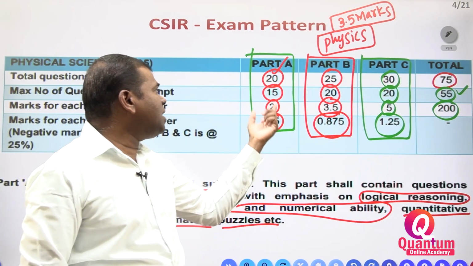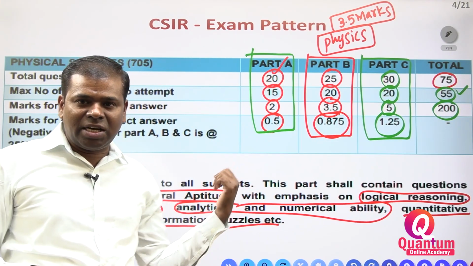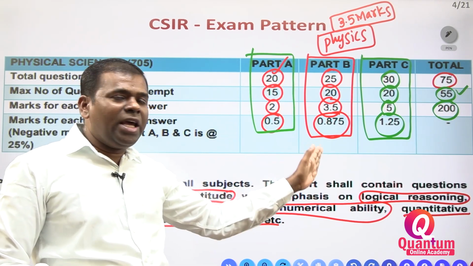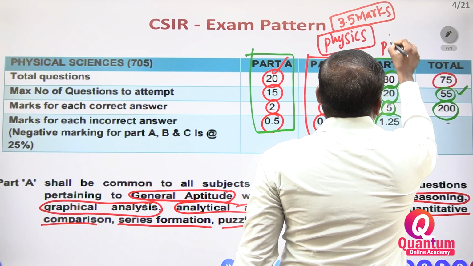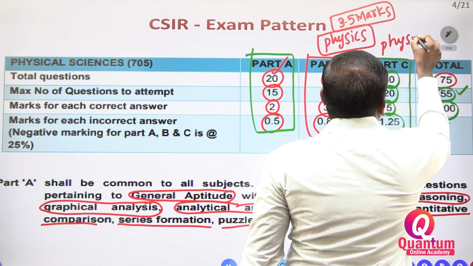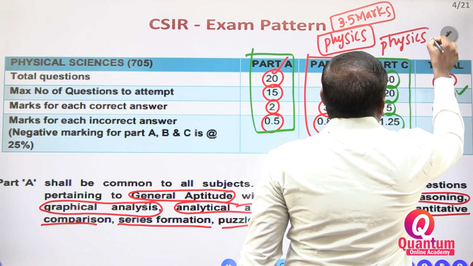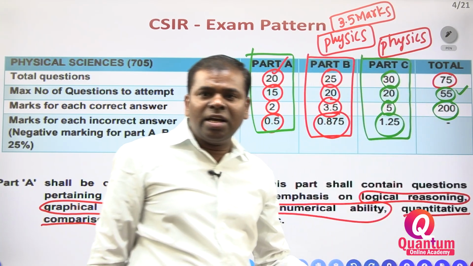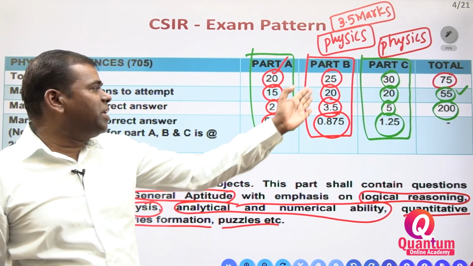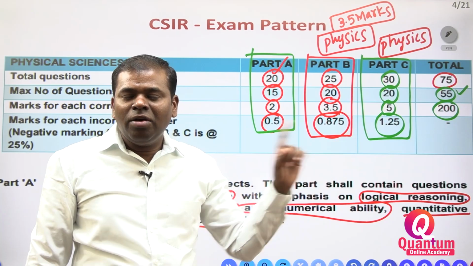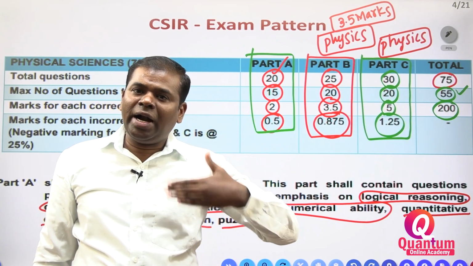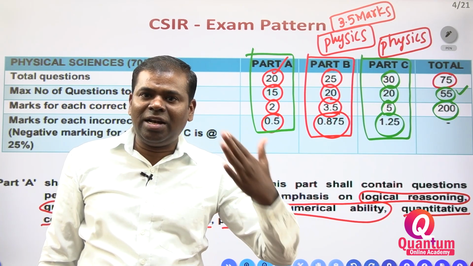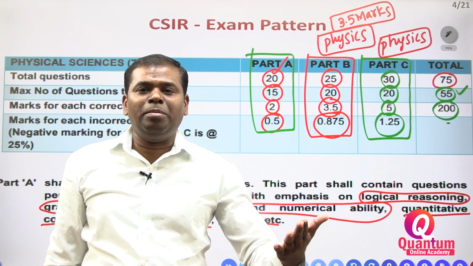Within the 3 parts, part A consists of general aptitude, part B is physics, part C is also physics, but this physics is from the advanced part. Advanced or logical reasoning, research-oriented topics they will ask, right? For each question, you may get 5 marks. If you attempt 20 questions correctly, you will get 100 marks.